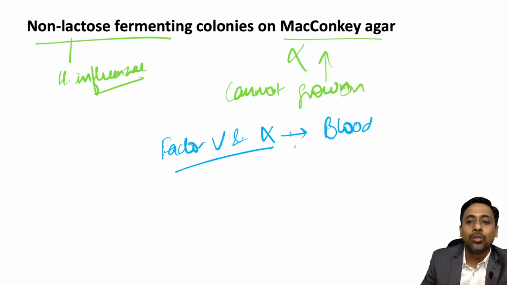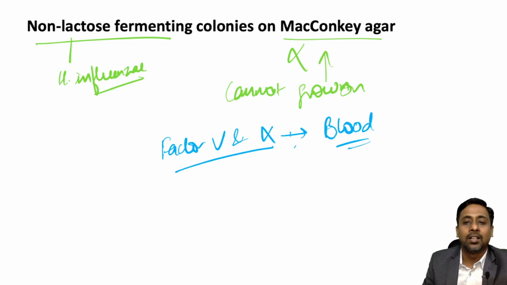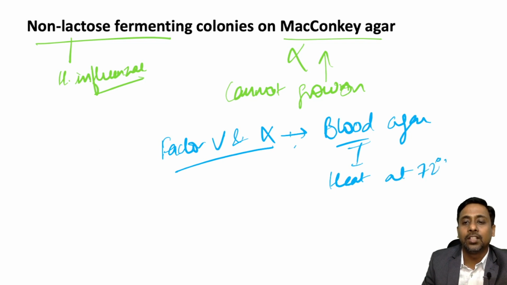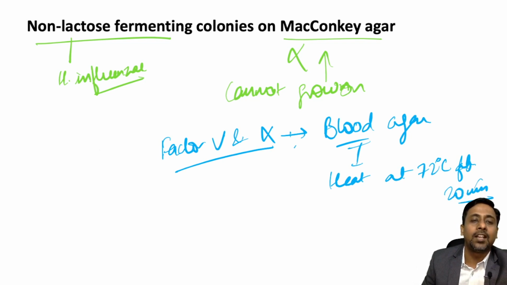So how to release this factor from the blood? We cannot always do satellitism. So any other way? Yes. Instead of using blood agar, we can heat the blood, adding the blood into nutrient agar at 72 degrees Celsius and keeping it for 20 minutes.